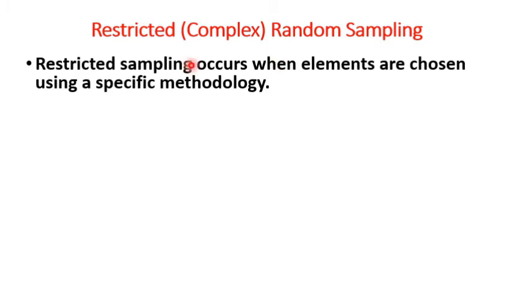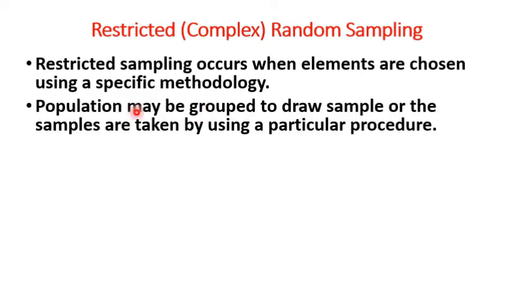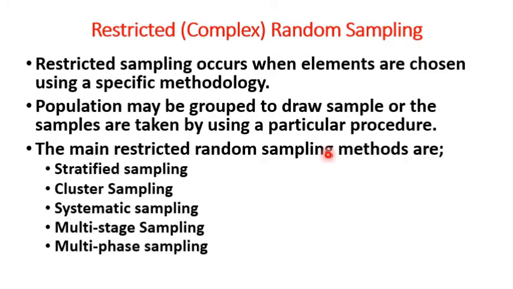Next category of random sampling is restricted or complex random sampling. Restricted sampling occurs when elements are chosen using a specific methodology. The population may be grouped to draw a sample, or the samples are taken by using a particular procedure. The main restricted random sampling methods are stratified sampling, cluster sampling, systematic sampling, multi-stage sampling, and multi-phase sampling.